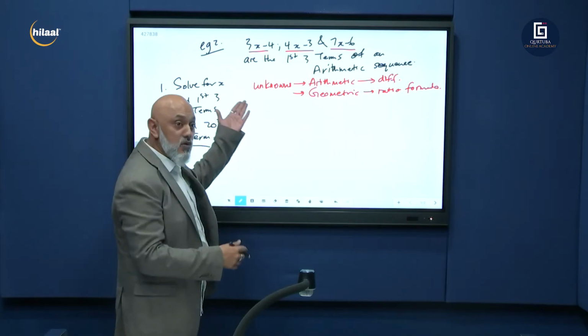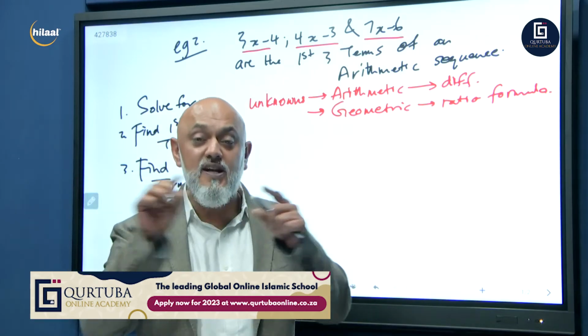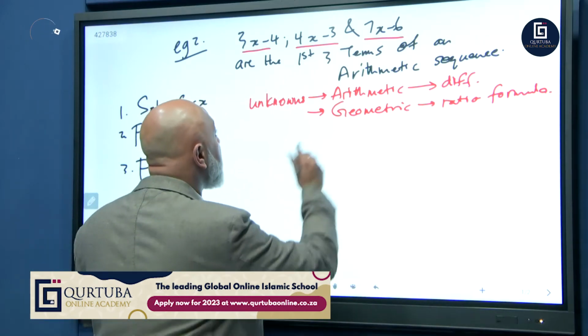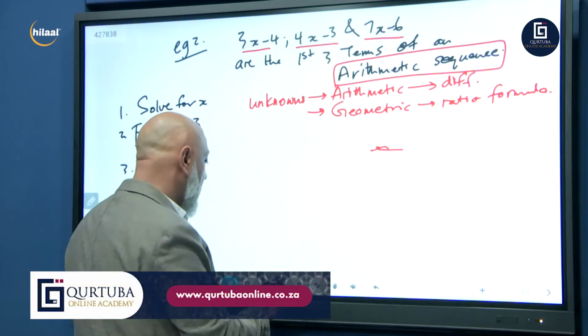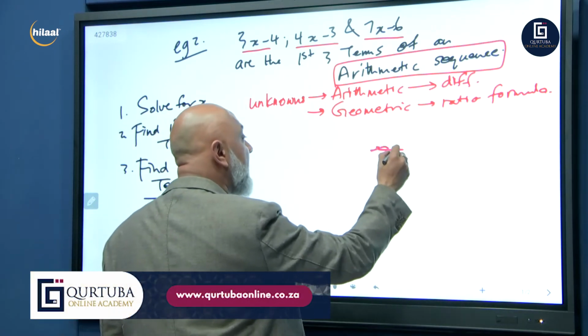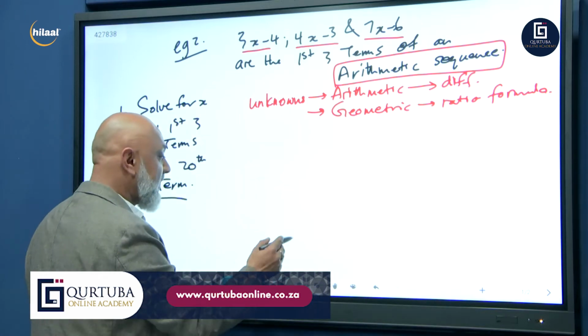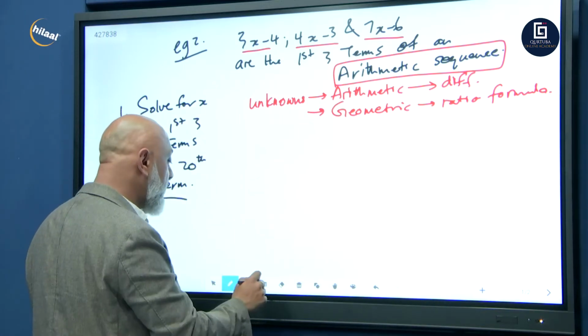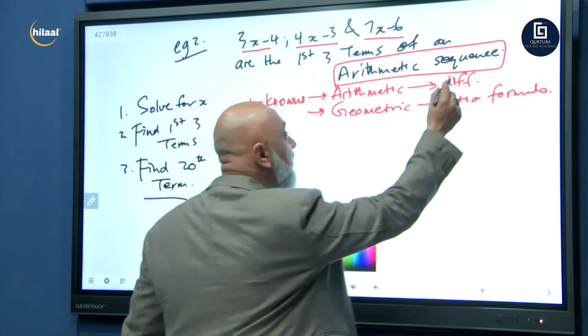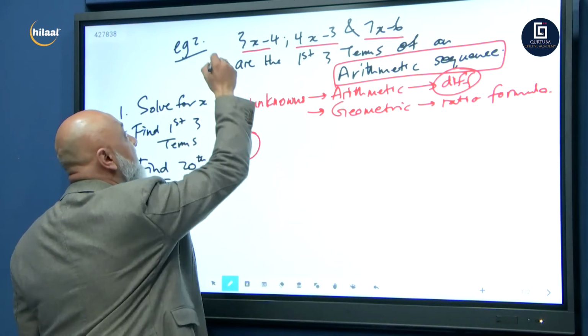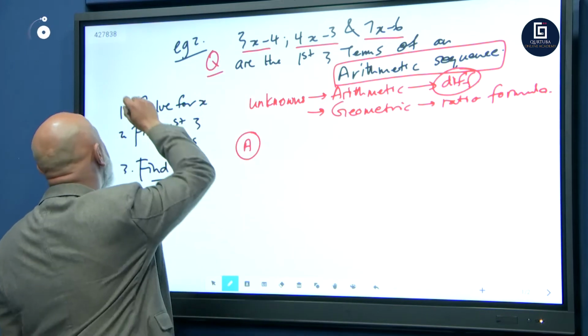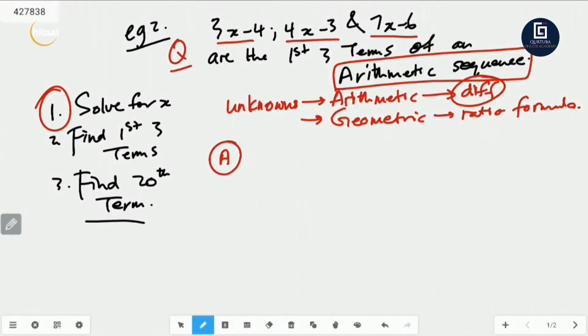Right? That's the rule. So if you see unknowns in a pattern and they're telling you it's arithmetic, we have to use the common difference formula. So let's use the common difference formula. Let's answer. That's the question in your exam. We're answering question number 1, to solve for x.